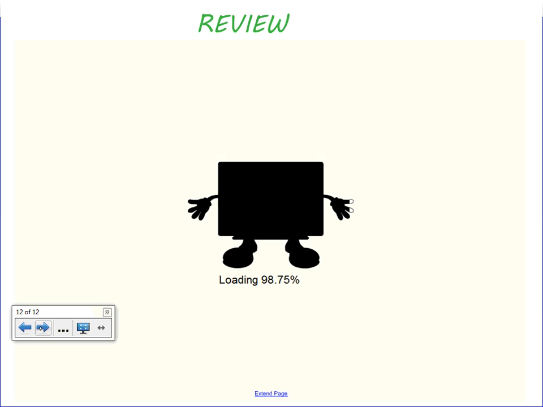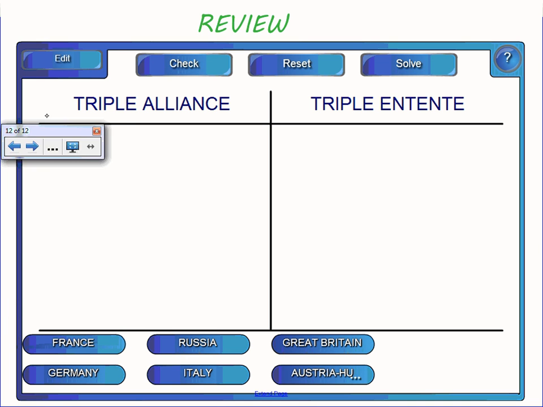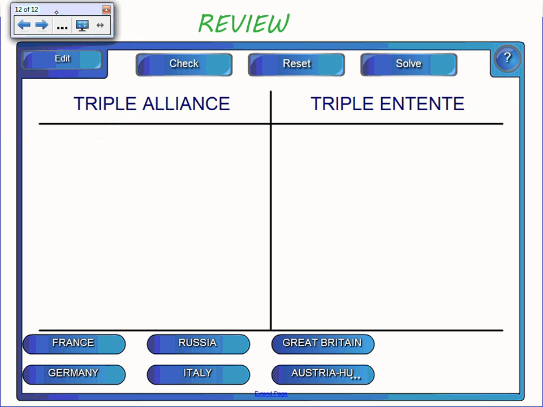So let's review. Take a moment, copy this chart down into 2 sections, the Triple Alliance and the Triple Entente. Down at the bottom here, you can see the 6 choices I want you to have. And I want you to give me a chart of what 3 nations are in the Triple Alliance and what 3 nations are in the Triple Entente.